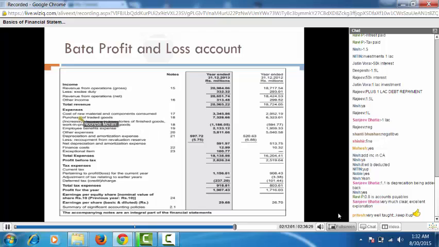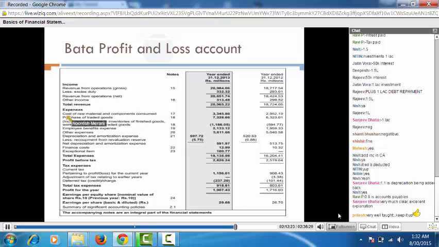Then in your profit and loss statements, which are there in your annual reports, the first three numbers are essentially your cost of goods sold, or your total raw material which you have used to make the particular product. So whenever you're looking at annual reports, just add these three items to get the total raw material number.